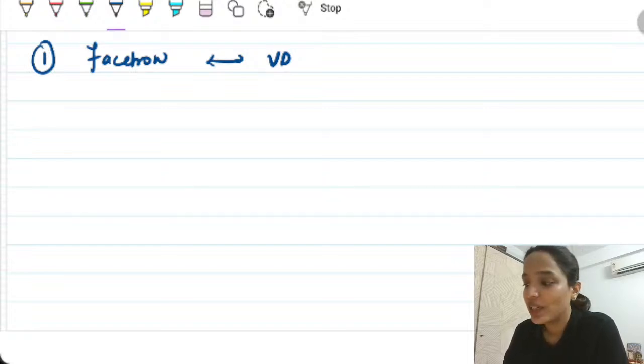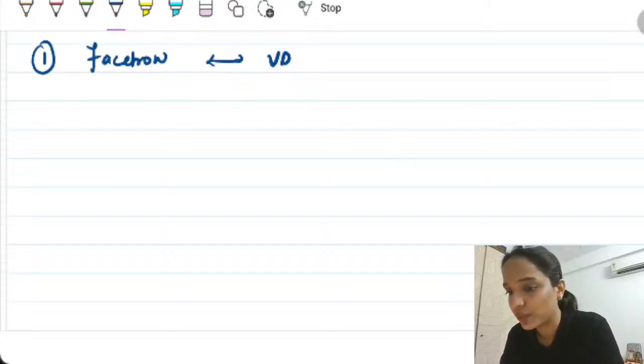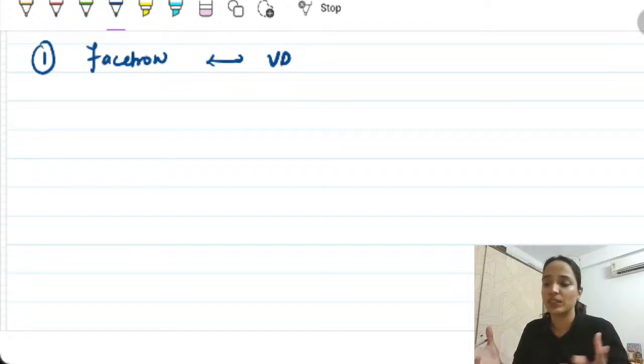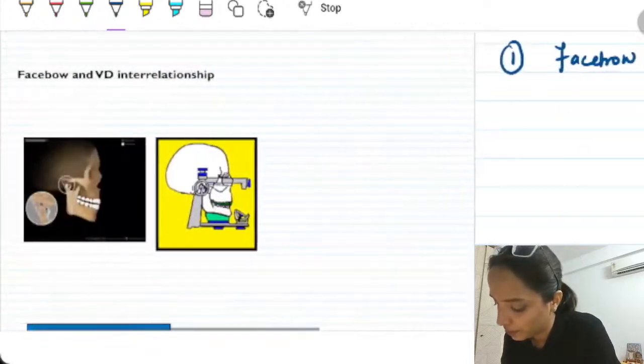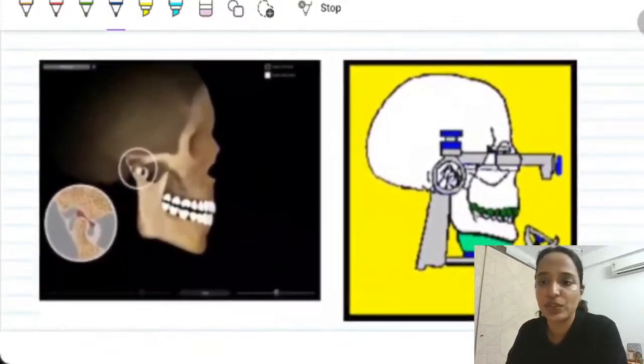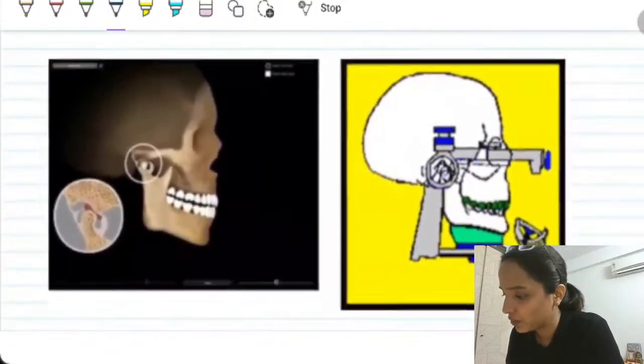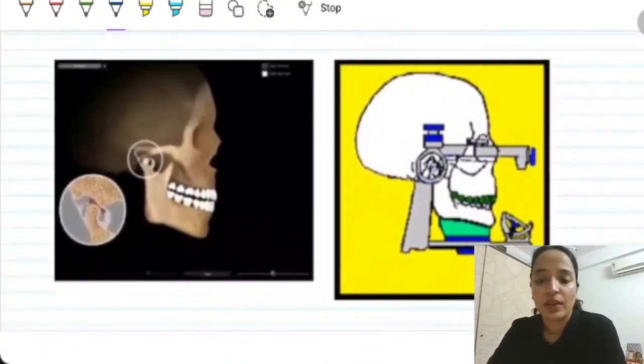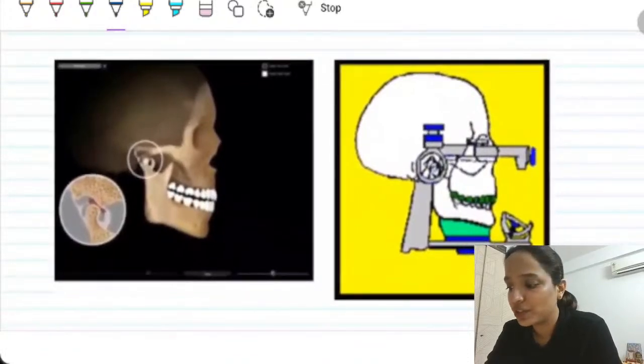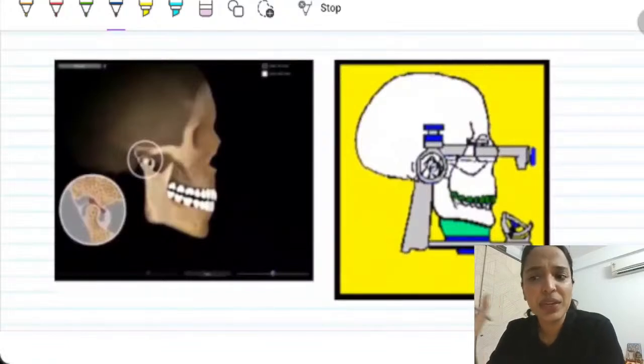What can we say? So the interrelationship of Facebow and vertical dimension. Now a lot of students feel that when we are recording for a patient, then why is it that we need to record Facebow? So, what is the relationship over there? Let's come up to this particular point. I've shown this to you in a video also ahead. Now, check out all of the definitions of Facebow or orientation jaw relation or whatever you have learned till now and just focus on one thing.